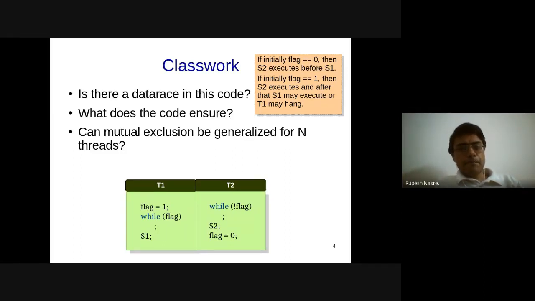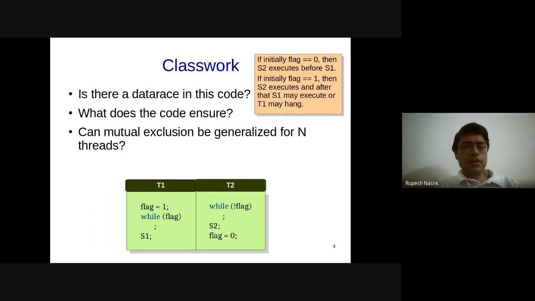It is just a while loop, or two while loops in different threads, executing different parts of the code, and they are trying to ensure something. In this case, it does ensure mutual exclusion of S1 and S2, but it also has some side effects. Those side effects we would like to avoid, at least the negative side effects, and therefore we would like to see better protocols towards implementing mutual exclusion.